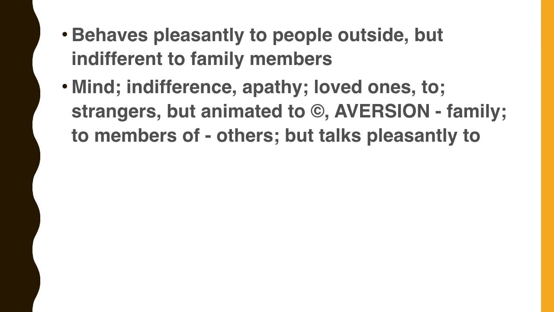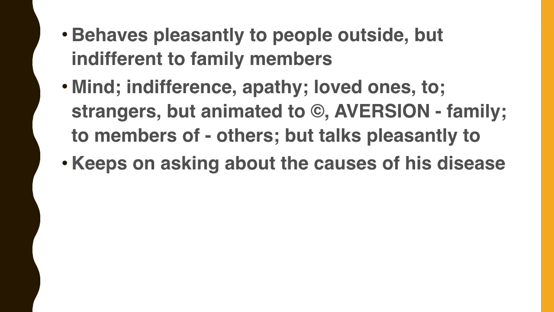Then aversion to family members but talks pleasantly to others. That's a rubric in Synthesis repertory. In Complete repertory that is included under mind indifference, but in Synthesis repertory it is mind, aversion to the family members but talks pleasantly to others. That's the exact rubric in that condition.